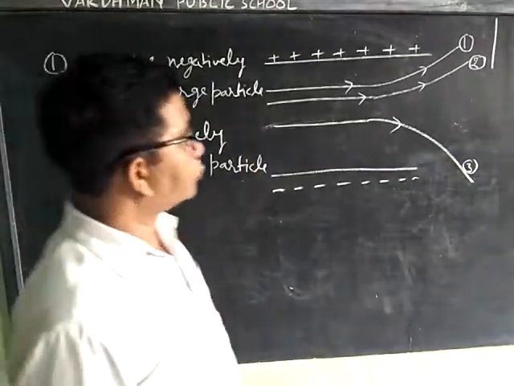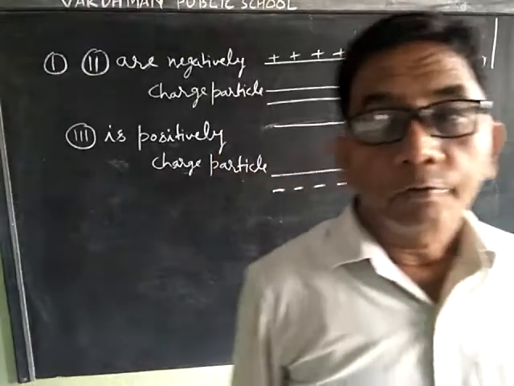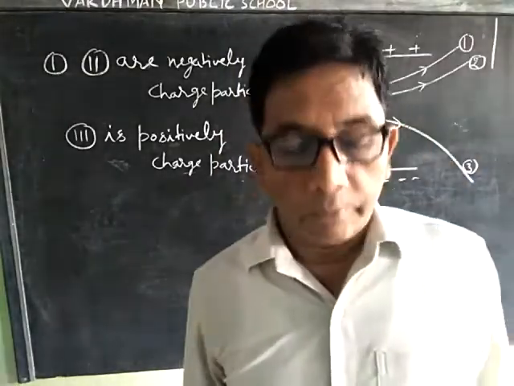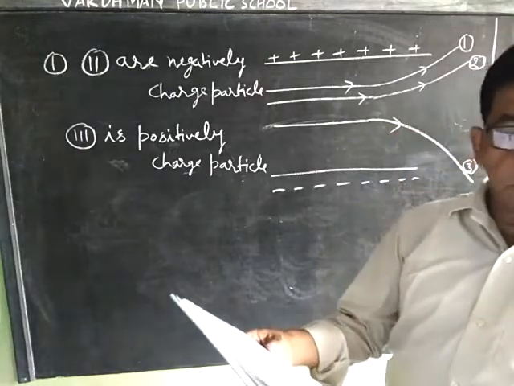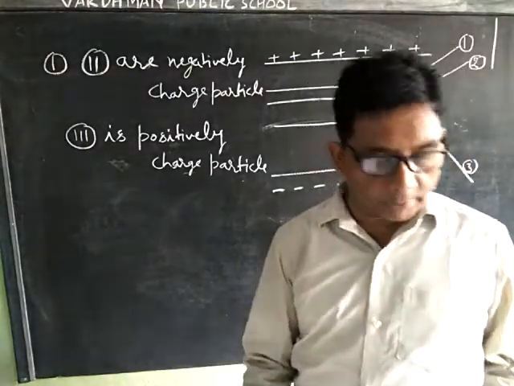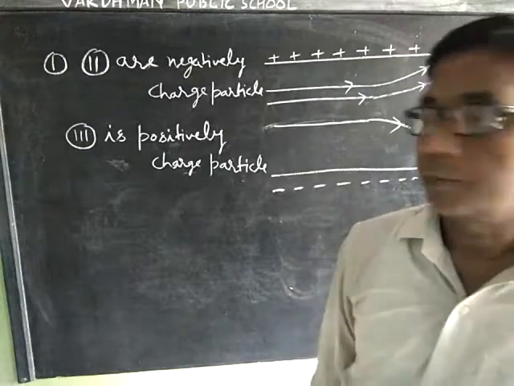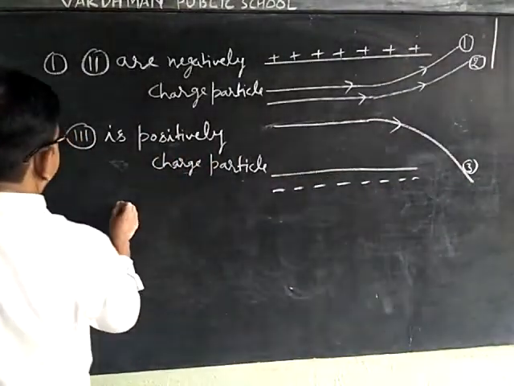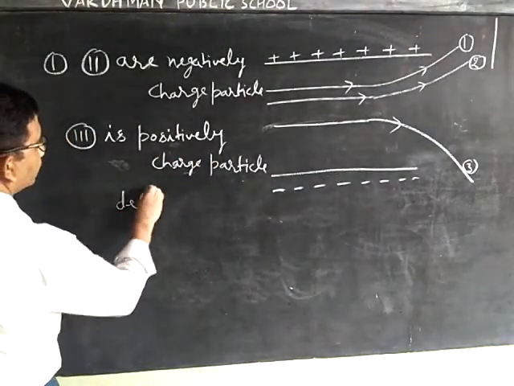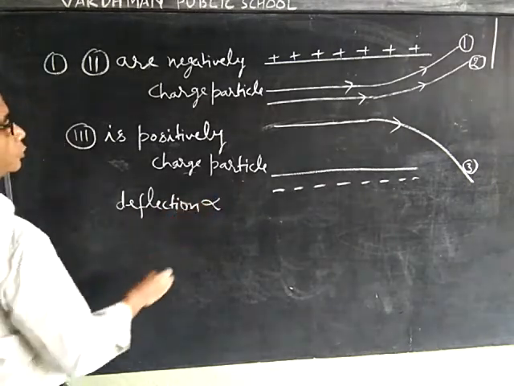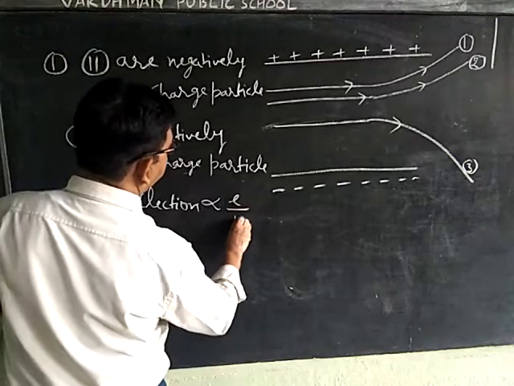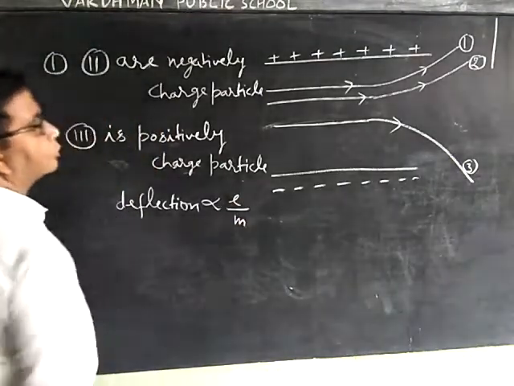Now we have to find which has the highest charge to mass ratio. We know deflection is directly proportional to q by m, the charge to mass ratio.